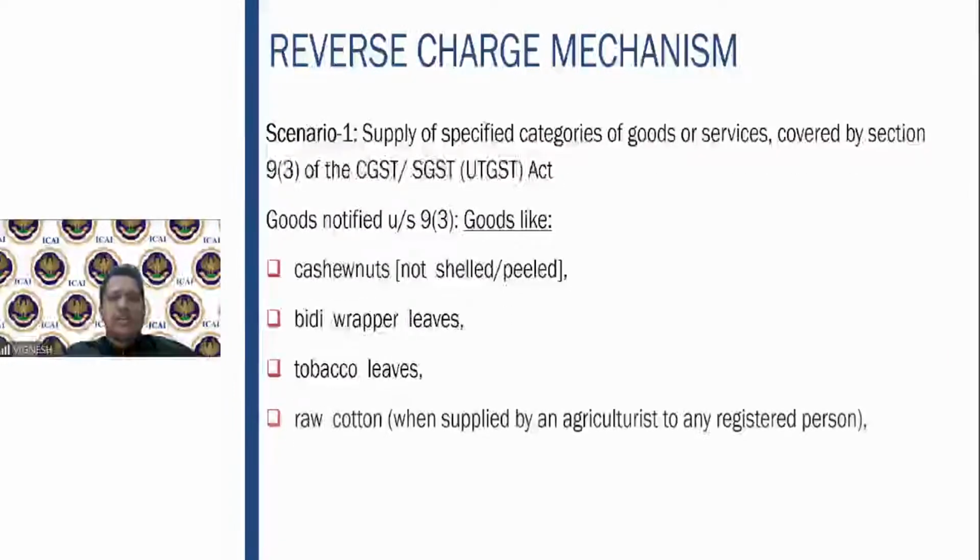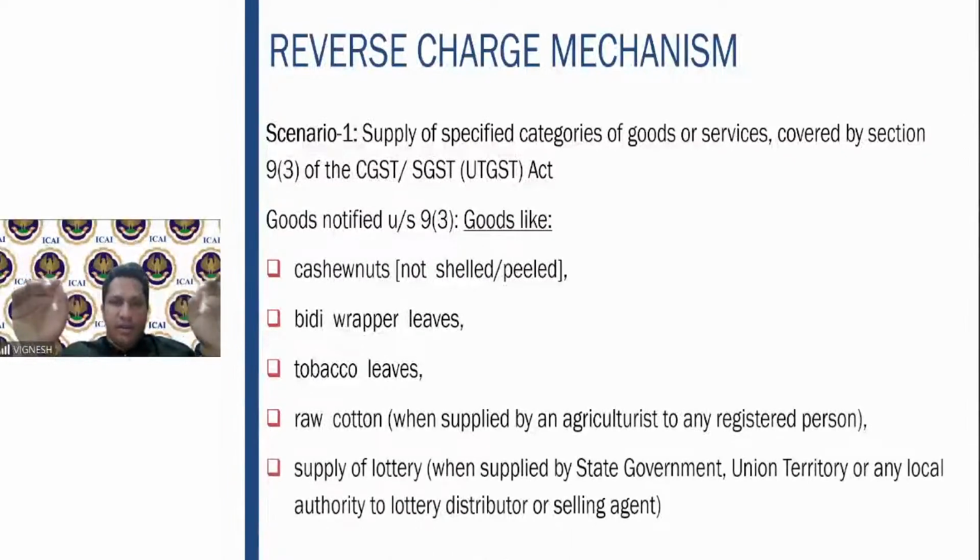Now we come to the reverse charge mechanism discussion. Here we will discuss the notified goods or services by virtue of 9 subsection 3. We will also discuss the notified goods and services by virtue of 9 subsection 4. We have already seen 9 subsection 5, and we will see it also. So 9 subsection 3, goods are not very important from the examination point of view, but just for your understanding, please remember these are the goods on which the reverse charge mechanism is applicable.